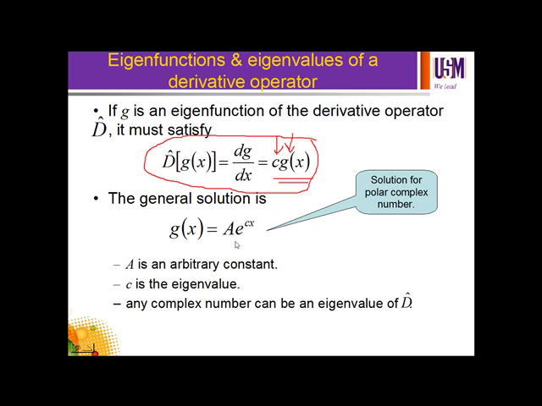How can we get this exponent? Remember that if you look up here, it is dg. If you arrange, you have dg per g equal to c dx. If you integrate dg per g, it becomes the natural logarithm of g. On the right side, you have cx. So you have ln g equals cx.